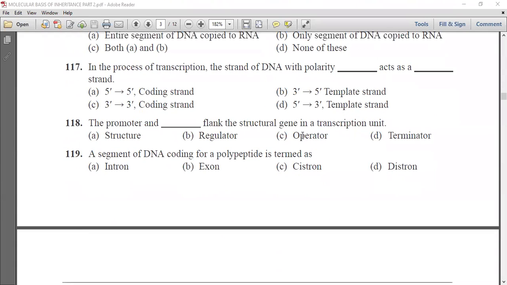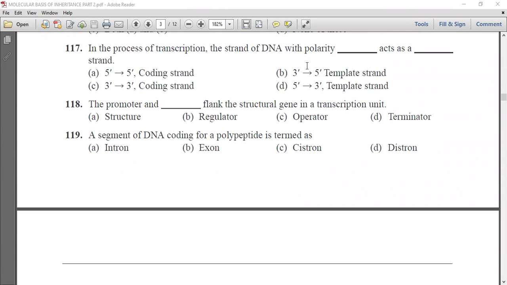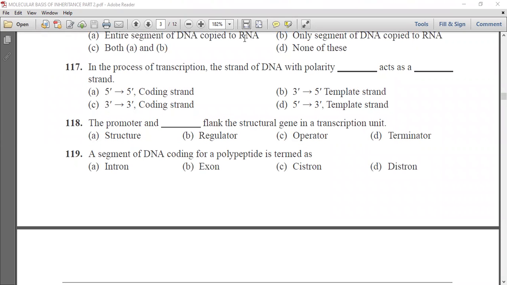Now next question is, in the process of transcription, the strand of DNA with polarity dash acts as a dash strand. The options are 5' to 5' coding strand, 3' to 5' coding strand, template strand, 3' to 3' coding strand, and 5' to 3' template strand.